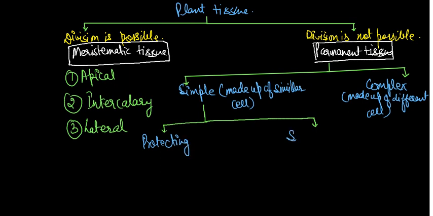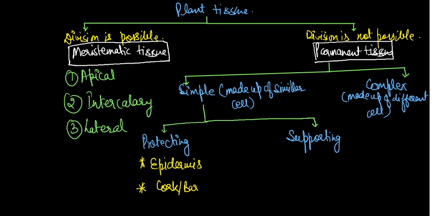And supporting. Okay, in protecting we have to know about the example, that is epidermis. Second one is called as cork. It is also called as bark. It is also called as phloem.